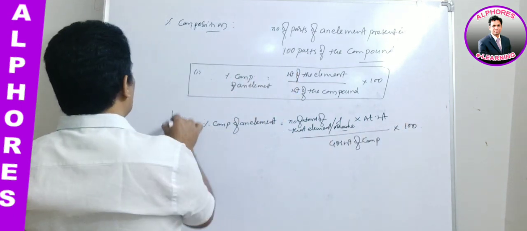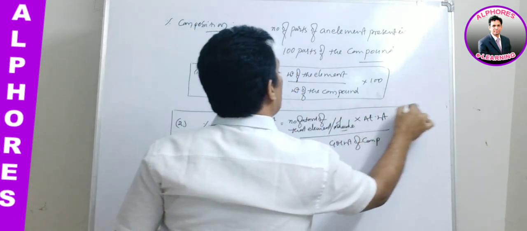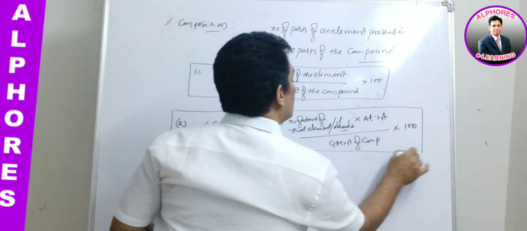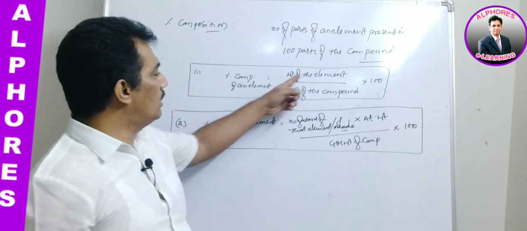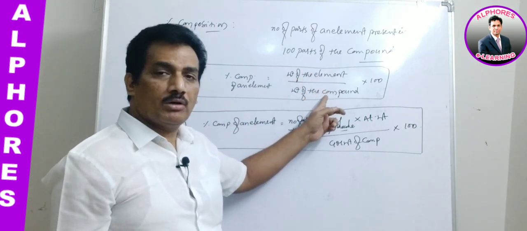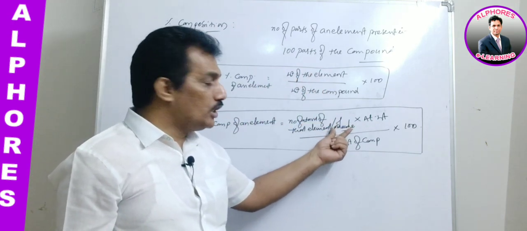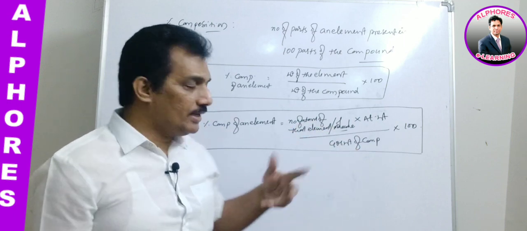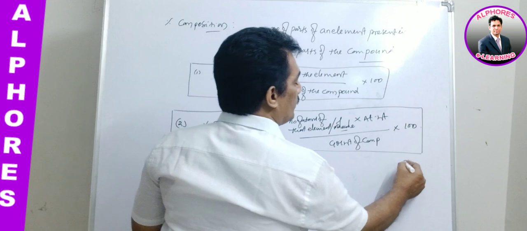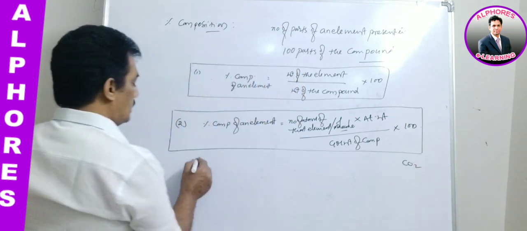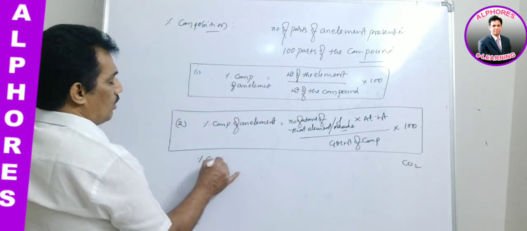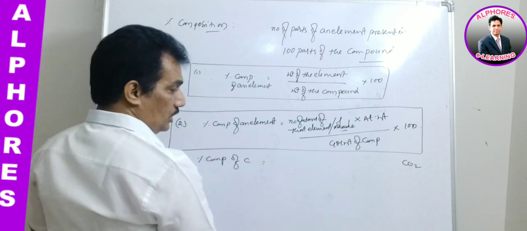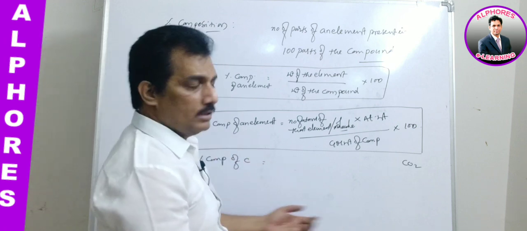In this manner we are following the same formula to get the percentage composition. The same formula: weight of the element by weight of the compound. Here the weight of the element from the molecule we get from the number of atoms of that element. Say for example here in CO2, let us consider the percentage composition of carbon, and what are the numerical values? Let us substitute that for carbon.